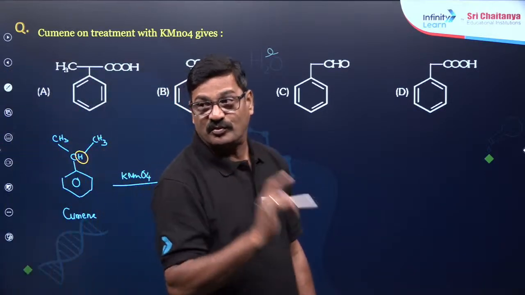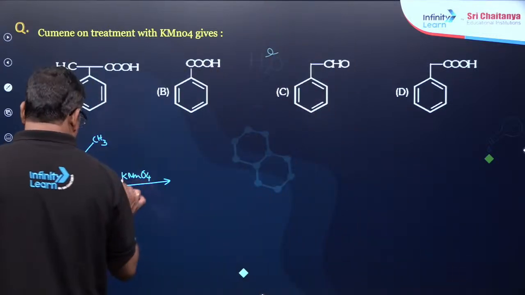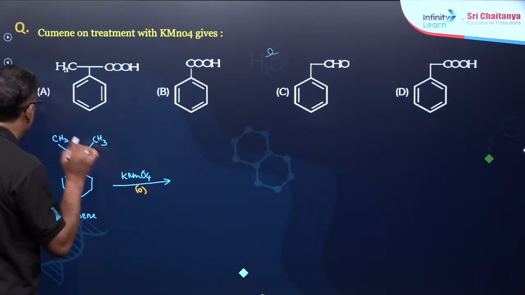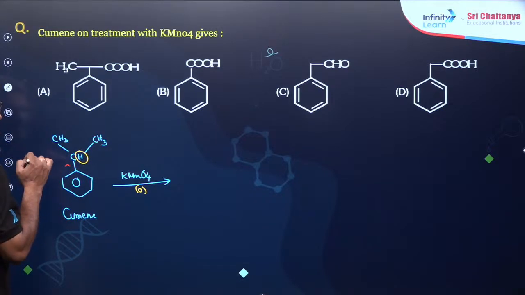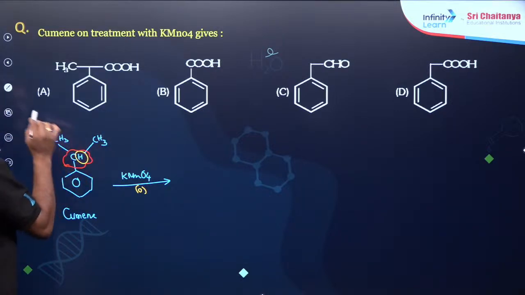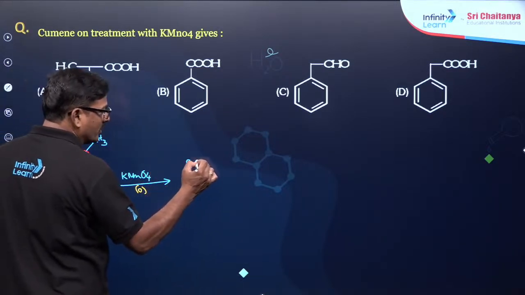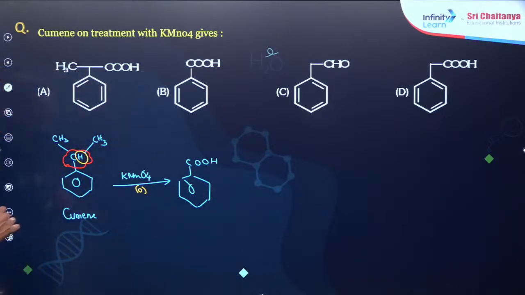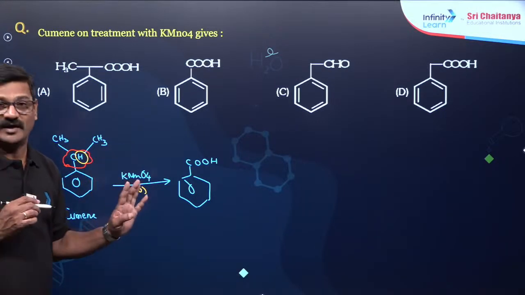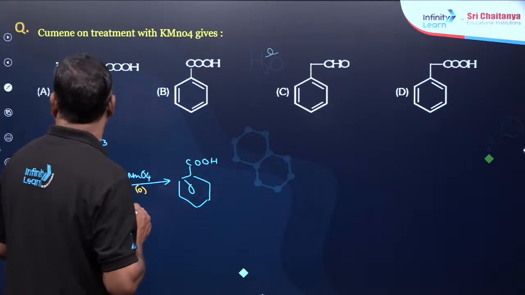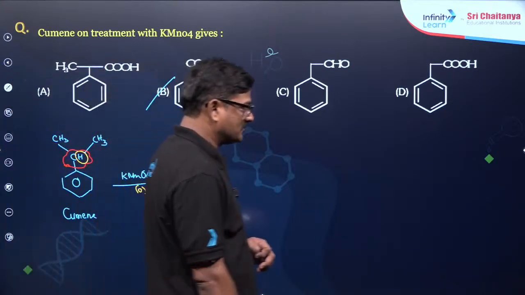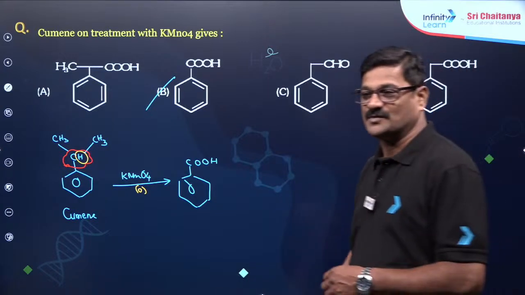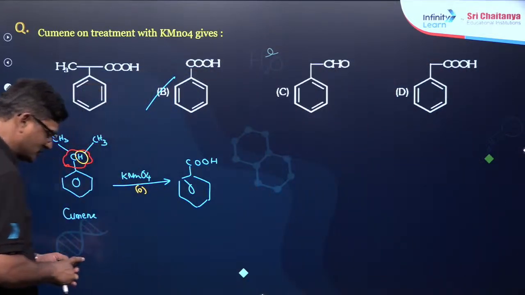It is more prone to oxidation. When KMnO4 oxidizes it, after cleaving this bond, any alkylated benzene on treatment with KMnO4 is going to give benzoic acid as a product. What is the condition? As long as there is one benzylic hydrogen on the benzylic carbon, which also carries a pi bond. So these are the conditions where I am going to get benzoic acid. B is the correct answer for this question.